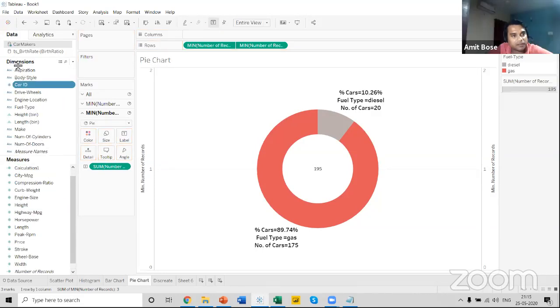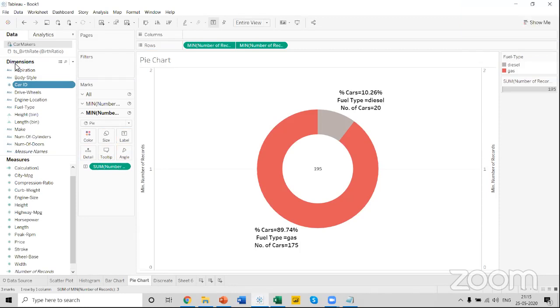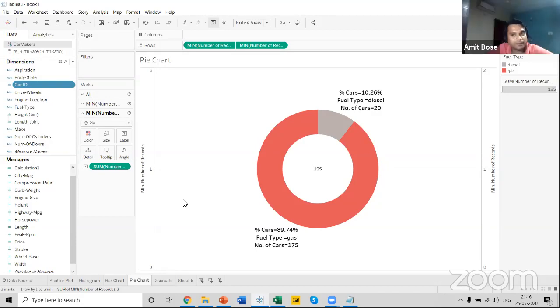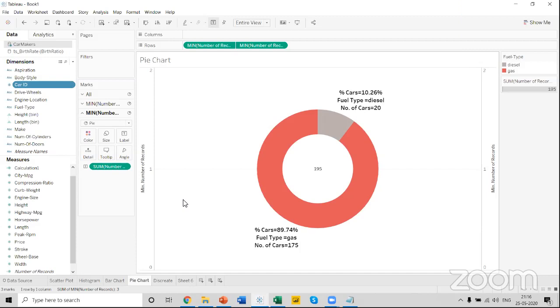Yeah, this one. I didn't get that. That name was not there when I logged into my Tableau Desktop and loaded the data. When I loaded the data, I didn't get the headings like dimension and measure separately. So what did you get in that place? No name. The columns are divided, but there is no name to that.